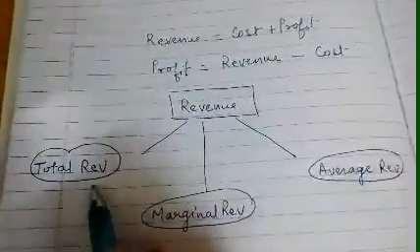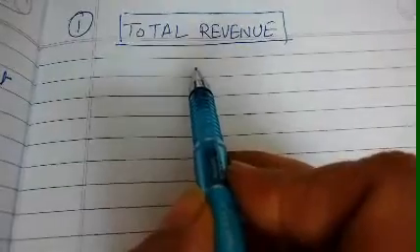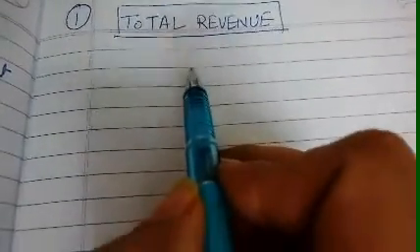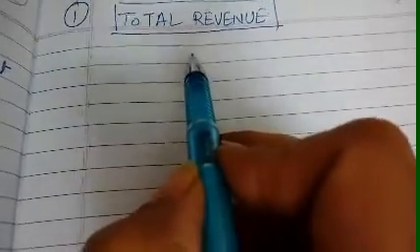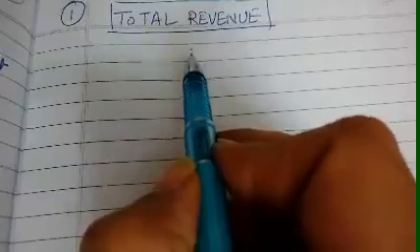So first we will be discussing about total revenue. What is the meaning of total revenue? Total revenue can be called as the revenue that a firm earns by selling the given output.